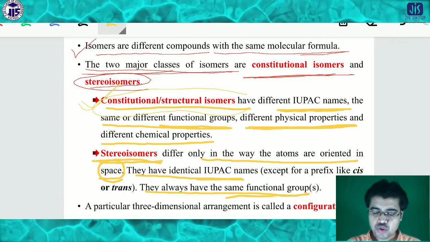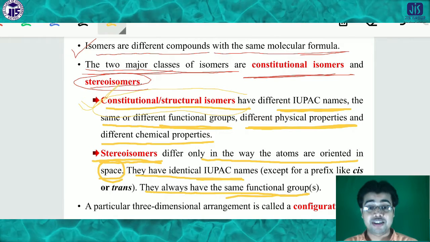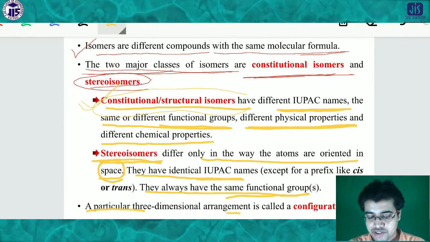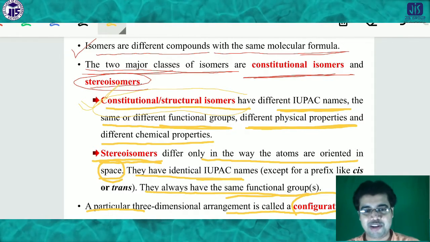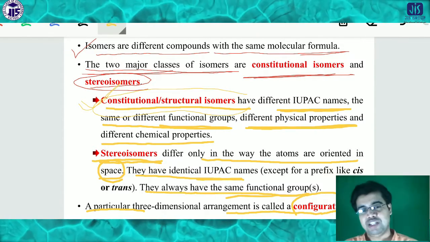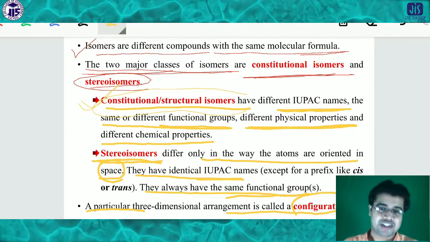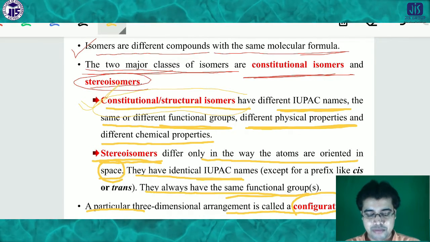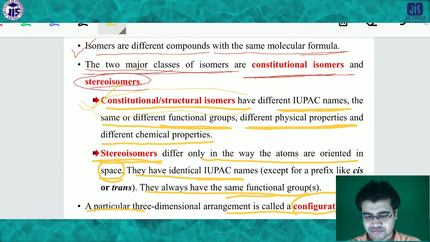So what is the configuration? A particular three-dimensional arrangement is called the configuration. You have to keep in mind the word configuration, because this is very important throughout the chapter. Repeatedly I will tell you that word. So what is the meaning of the word configuration? Configuration means the three-dimensional arrangement of the molecule. That is actually called a particular configuration.